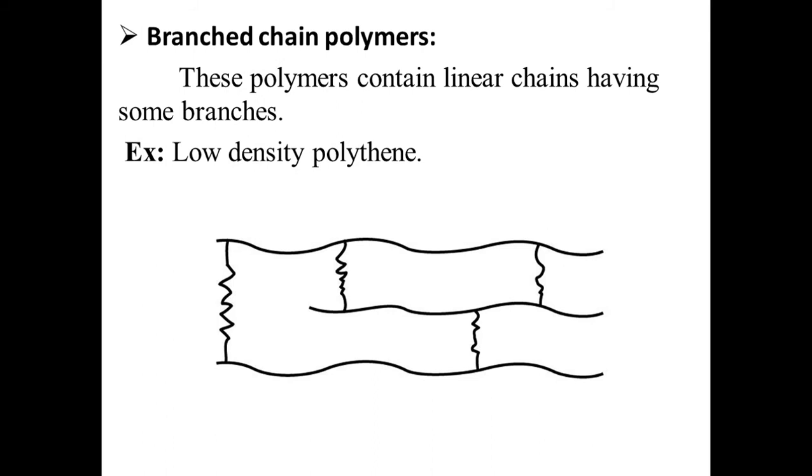Next we will come to the branched chain polymers. What are branched chain polymers? These polymers contain linear chains having some branches. These are the branches. Example, low density polyethylene. These are the branched chain polymers.